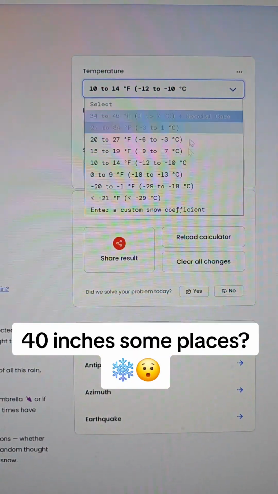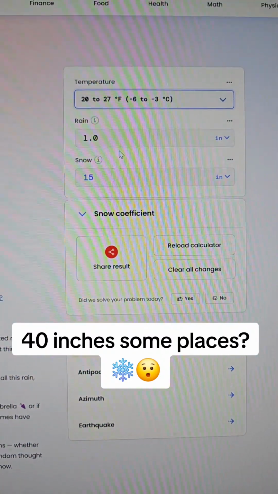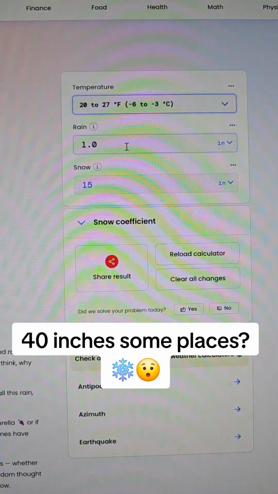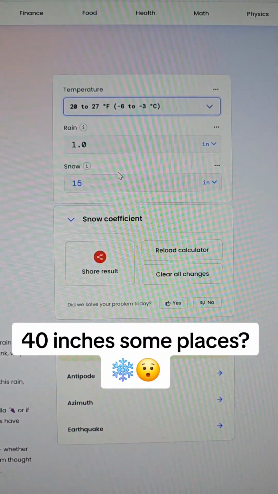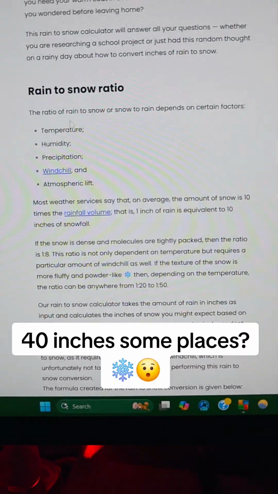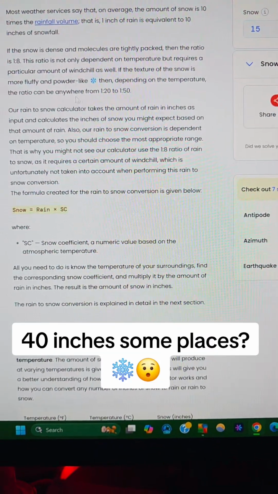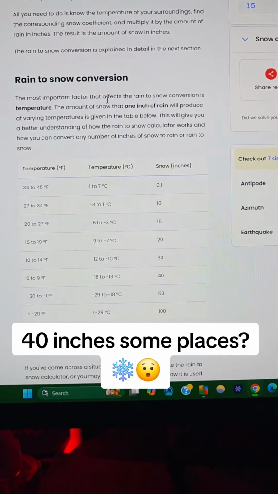It'll be a little above that. But this is the water equivalency. Well, let's put it back to about 20 to 27. So, the colder it is, the fluffier the snow. Is there anything down here? Temperature, humidity. Depending on temperature ratio, it could be 1 to 2 to 1 to 5.